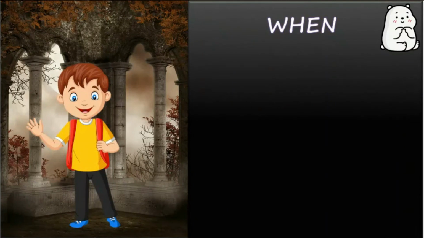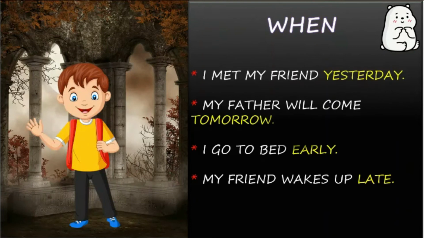Then we can move to when it is happening. I met my friend yesterday. What is the verb here? What is the action that is happening? The action here is met. And when did it happen? It happened yesterday. So yesterday here is the adverb. My father will come tomorrow. What is the verb here? Come. When is he going to come?